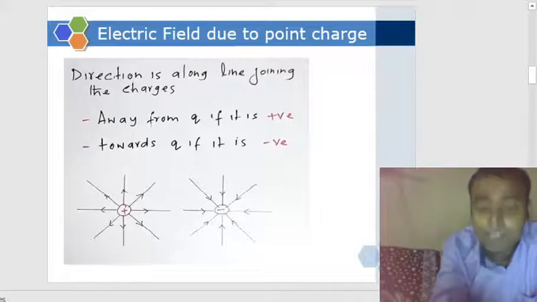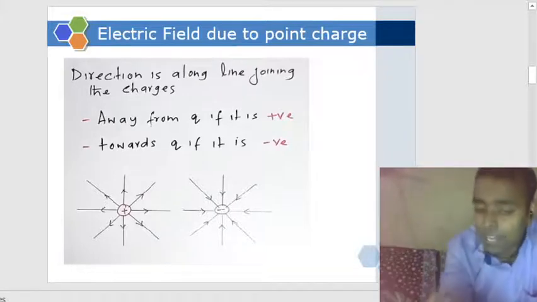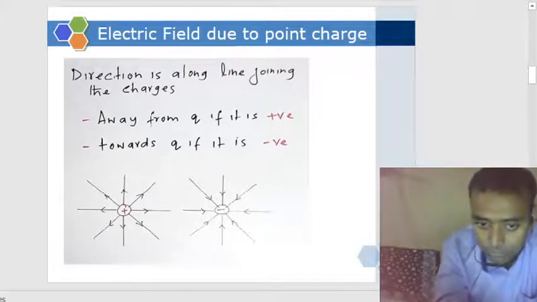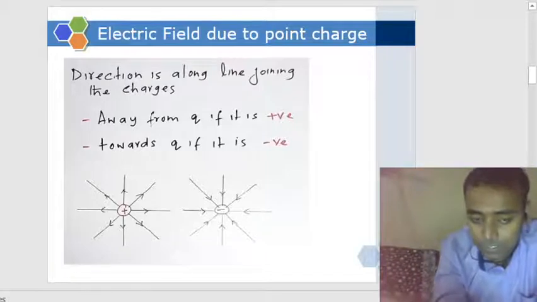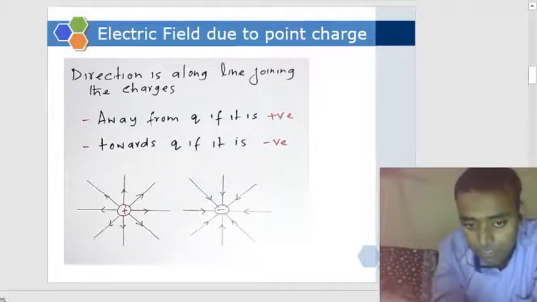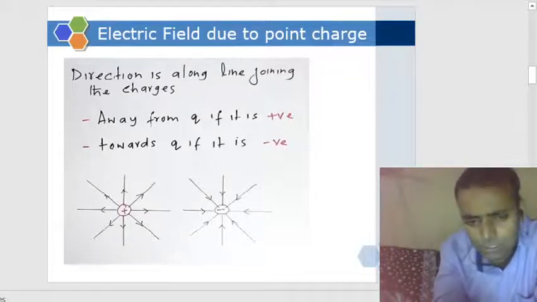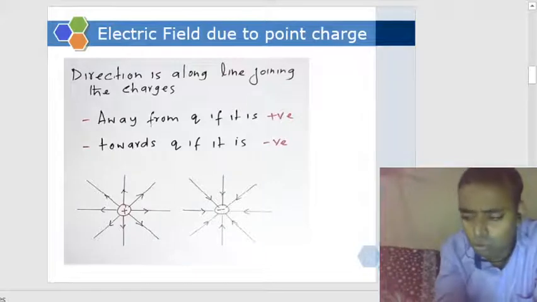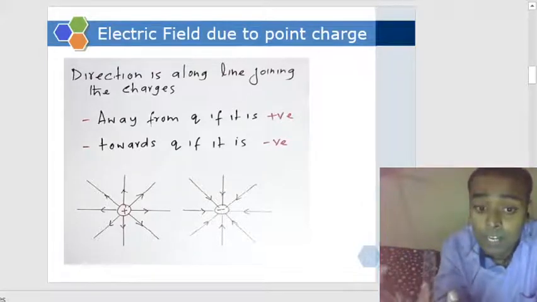Now, if the charge in which we are interested is positive, and the test charge is itself a positive charge, the force will be repulsive.